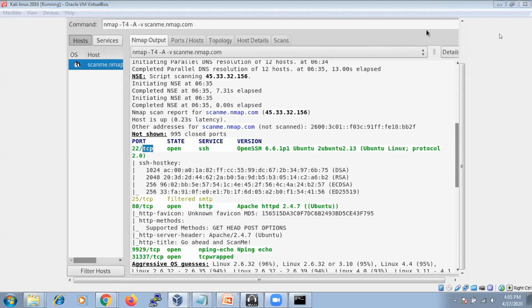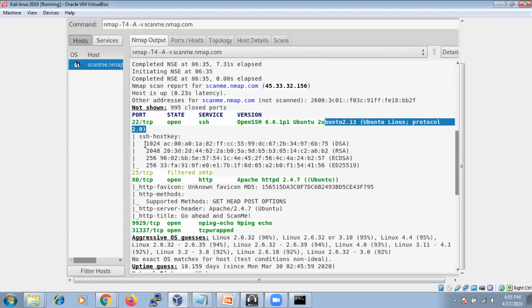Angry IP Scanner can be used only for local systems, only to know the IP addresses which are live, as well as the MAC address of that particular system. That's it. It can't be used for web applications. But Zenmap can be used for both web applications as well as a local LAN network. That can be done. And they are going to use Ubuntu Linux.